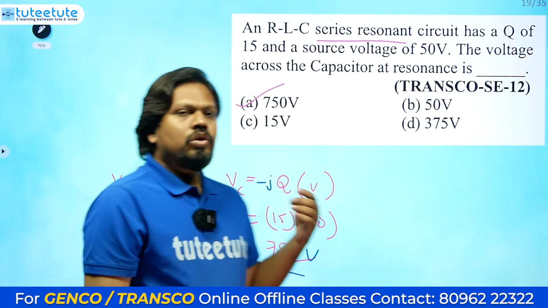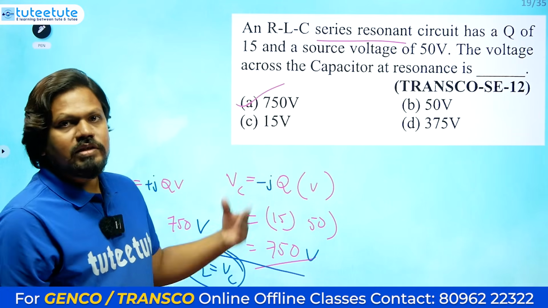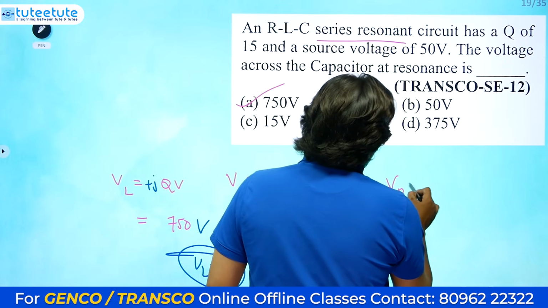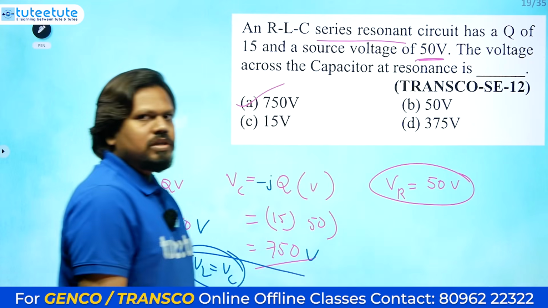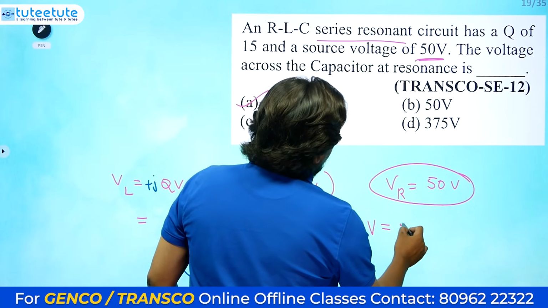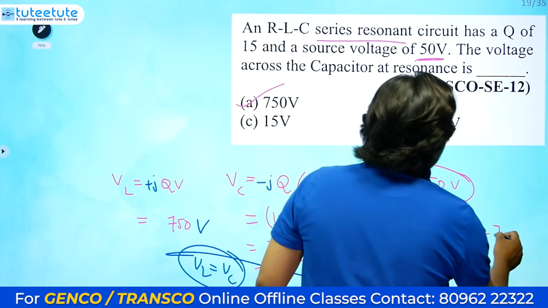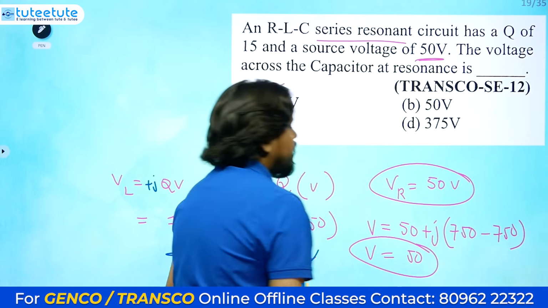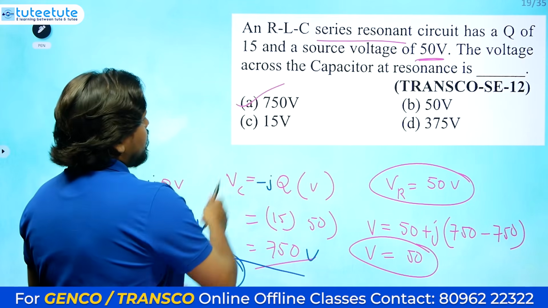Then the total source voltage is dropped only across the resistor, as it has to be in a series circuit. The voltage across the resistor equals the source voltage, 50 volts. But how are these three balanced? The source voltage equals 50 plus j750 minus j750, so the source voltage equals 50 again. Understanding? Anyhow, the answer for this is 750.